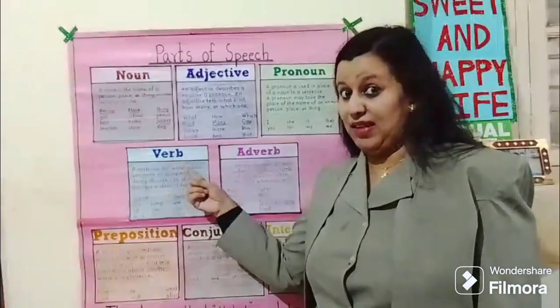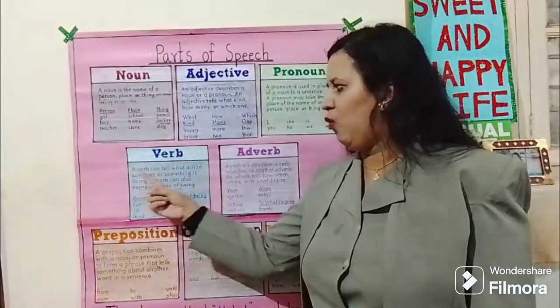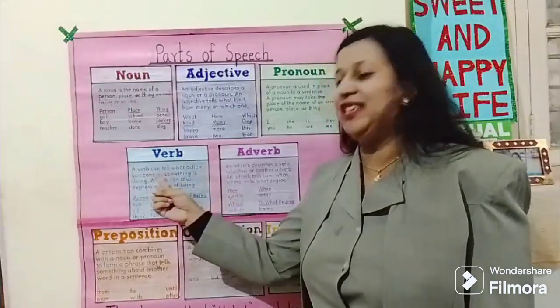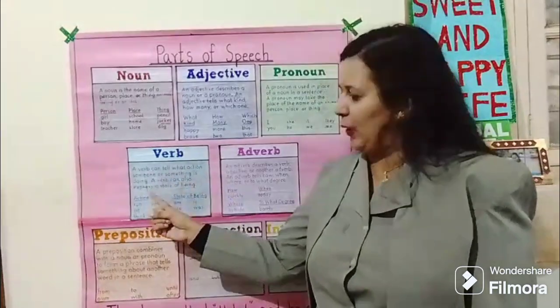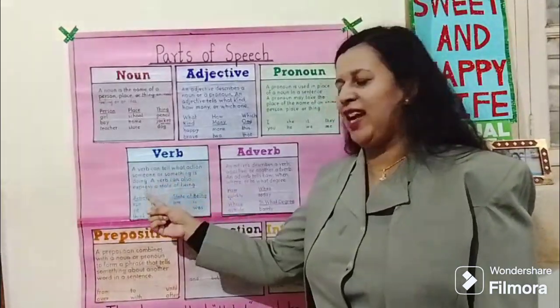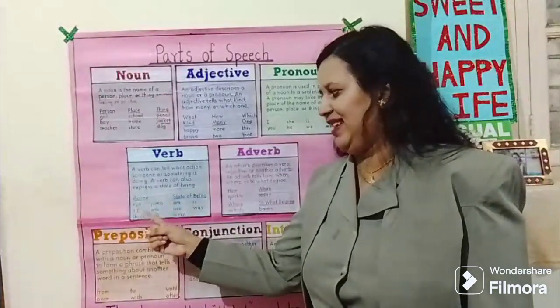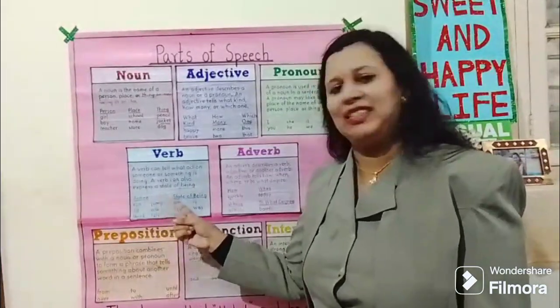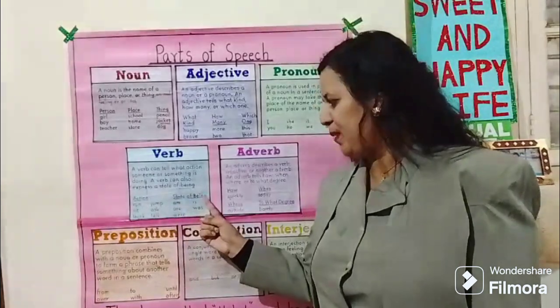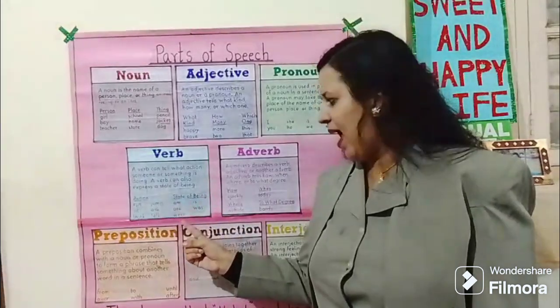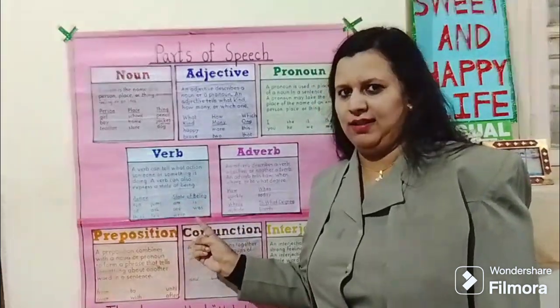Verb. A verb is an action word. A verb can tell what action someone or something is doing. A verb can also express a state of being. Action: run, sit, think, jump, pass, talk. State of being: am, are, were, is, was.